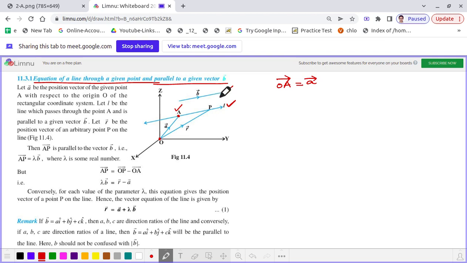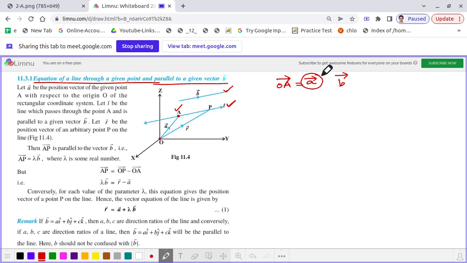Now let L be the line which passes through the point A and is parallel to the given vector B. So two things we are aware of. One is that it is passing through a fixed point, so we know the position vector, and it is parallel to a given vector B. These two pieces of information are known to us, vector A and vector B. With them we are going to form the equation of that straight line L.